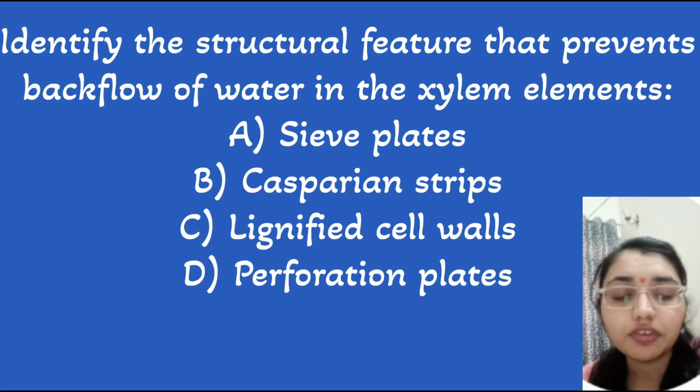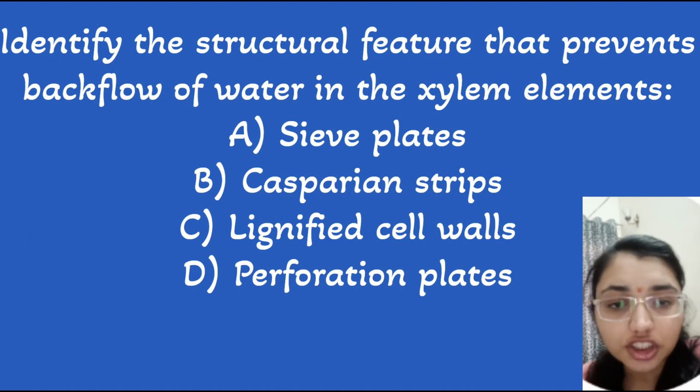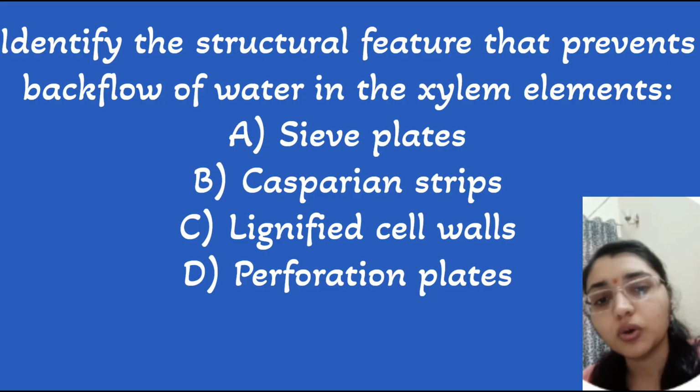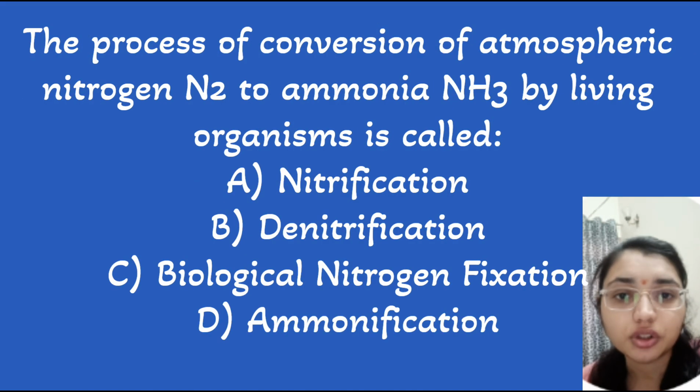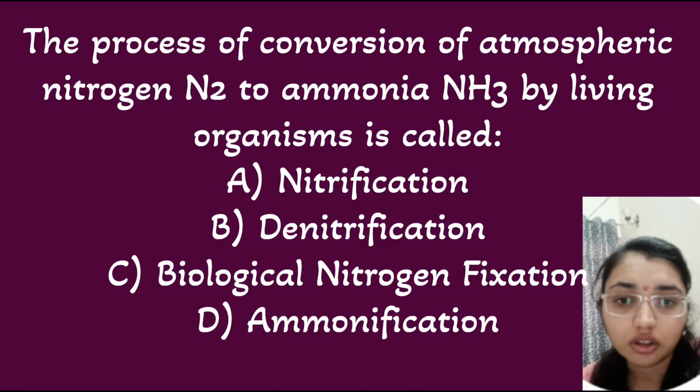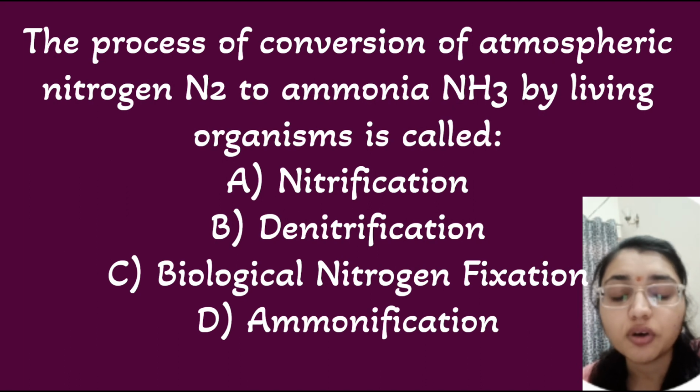Next question, we have to identify the structural feature that prevents the backflow of water in the xylem element. So that is the lignified cell wall. The lignified cell wall provides structural rigidity to withstand the negative hydrostatic tension created by the transpiration pull and prevents the collapse of the vessels. Next question is the process of conversion of atmospheric nitrogen N2 to ammonia, NH3, by a living organism. What is it called? Biological nitrogen fixation. So here option C is correct, biological nitrogen fixation, that is conversion of atmospheric nitrogen to ammonia by a microbe like Rhizobium or Azotobacter.